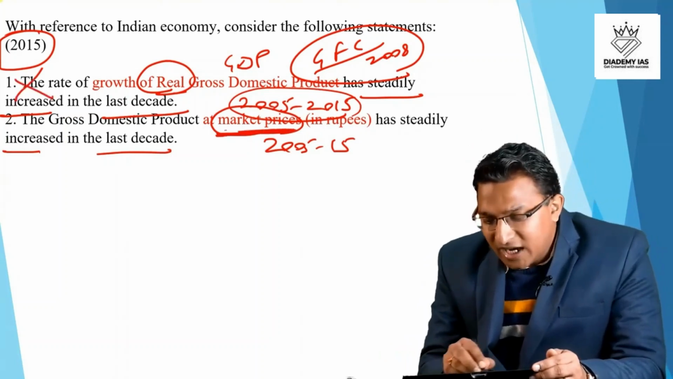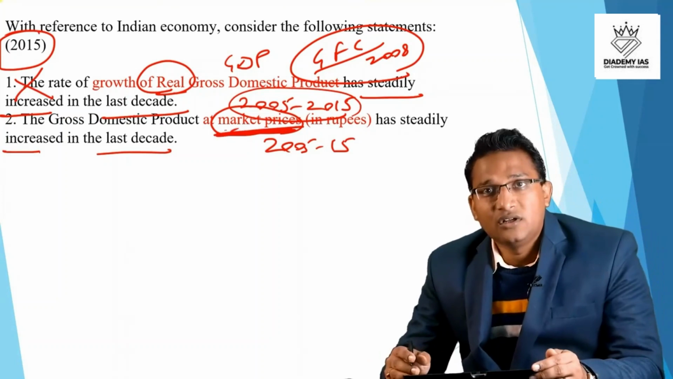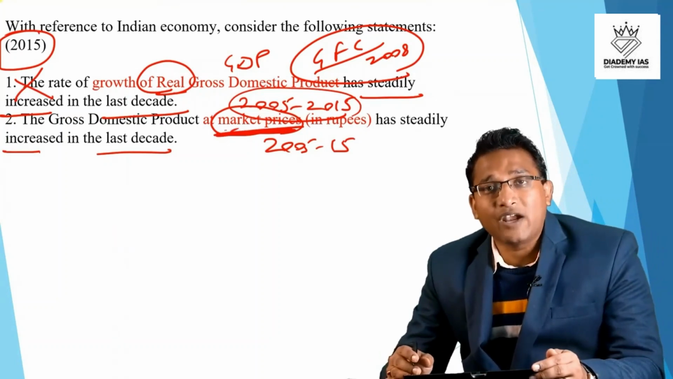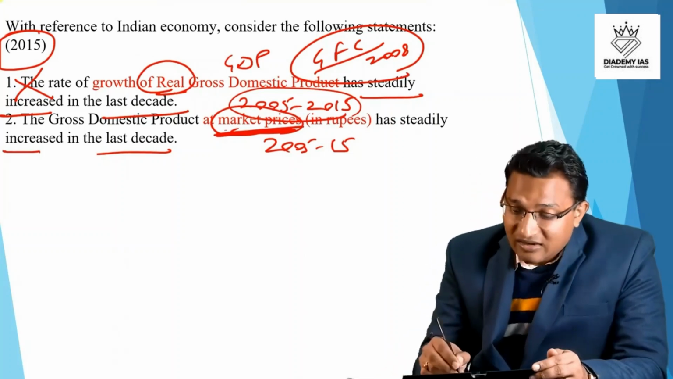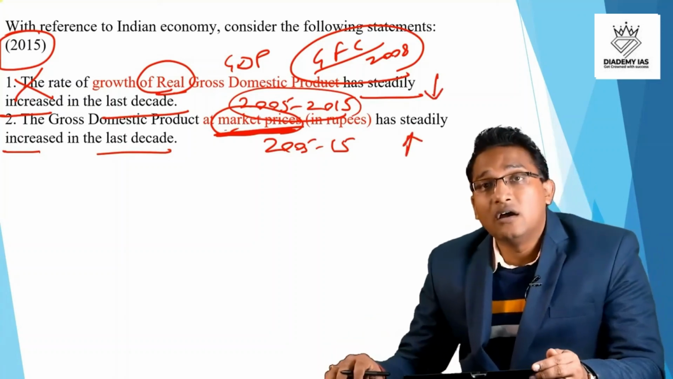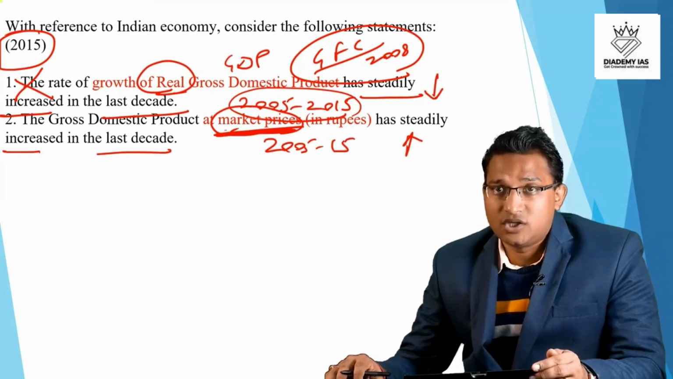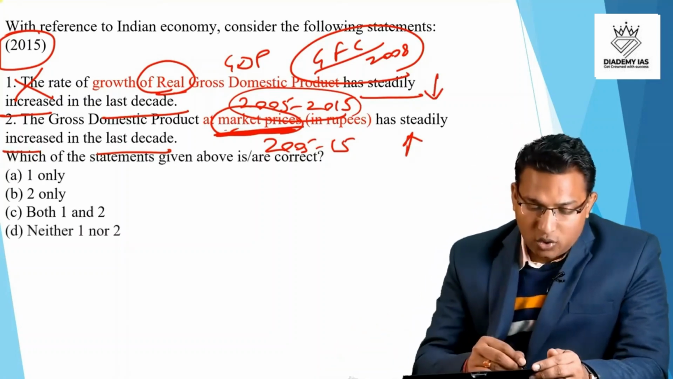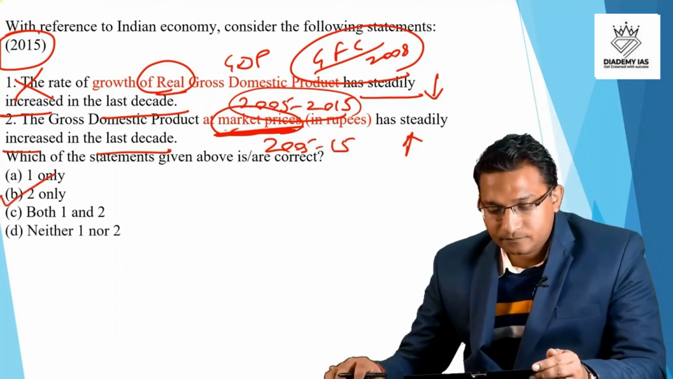However, if we see at the market prices, because of the inflation, the GDP at the market price did not decrease in the absolute terms. So it decreased in the real term, but it increased at the market prices. So here the answer is B, 2 only.